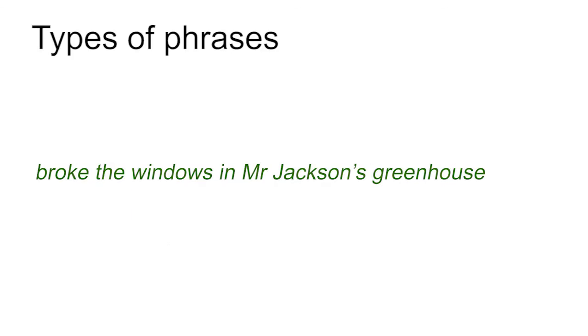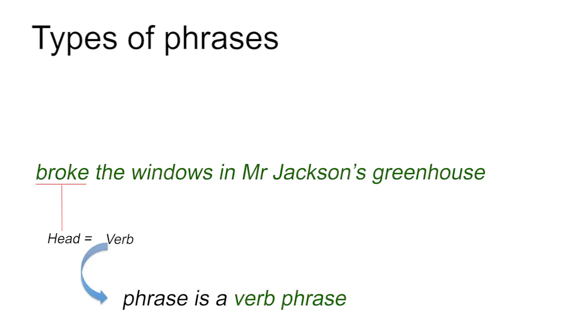Broke the windows in Mr. Jackson's greenhouse. This phrase refers to a kind of breaking something, not, for example, a kind of windows or a kind of greenhouse. So broke is the head of this phrase because it's the most important word for the meaning of the phrase. Broke is a verb. So broke the windows in Mr. Jackson's greenhouse is a verb phrase.